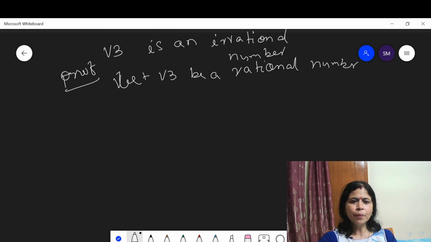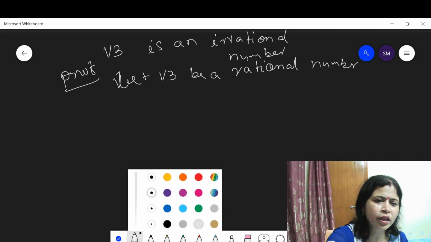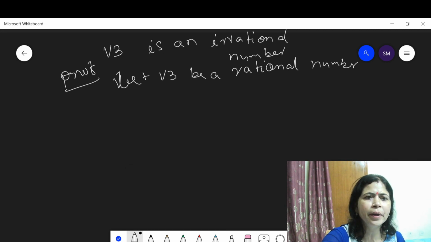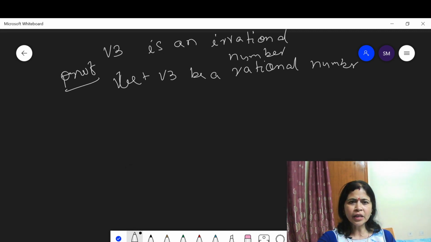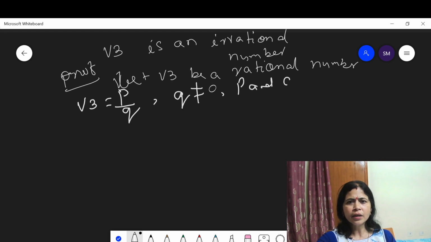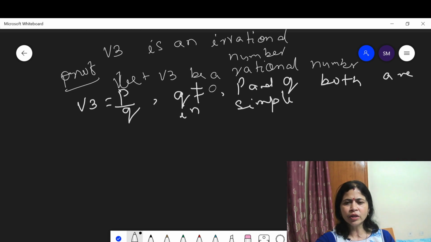Then by the property of rational numbers, root 3 can be represented in p by q form, where q is not equal to 0 and p and q are both in simplest form, which means there is no common factor between them.